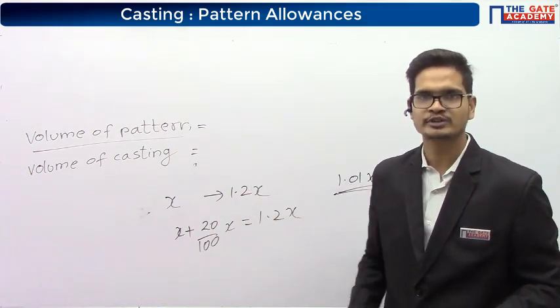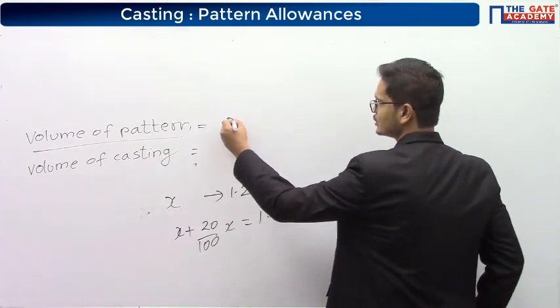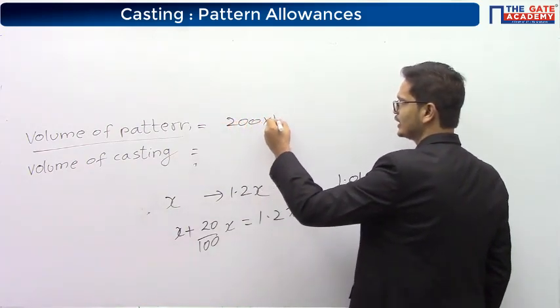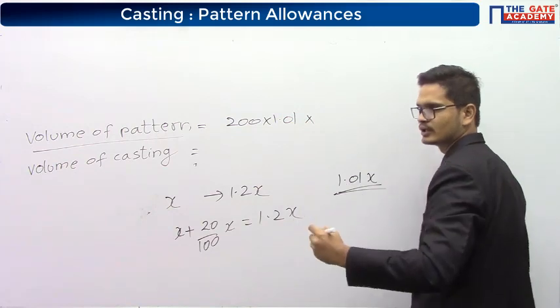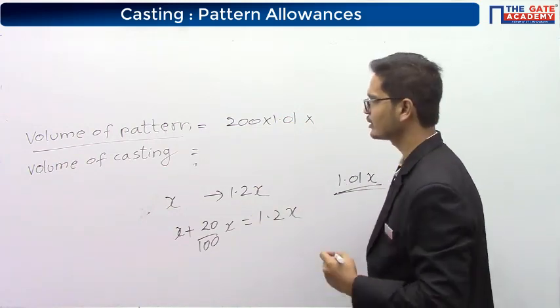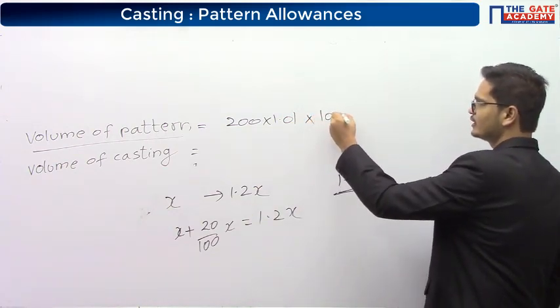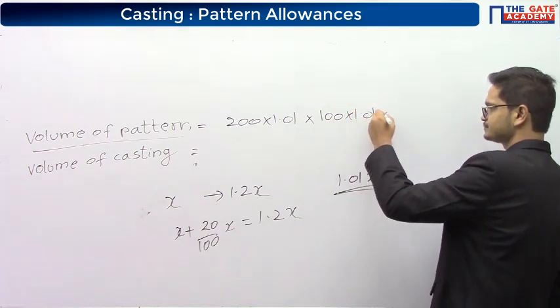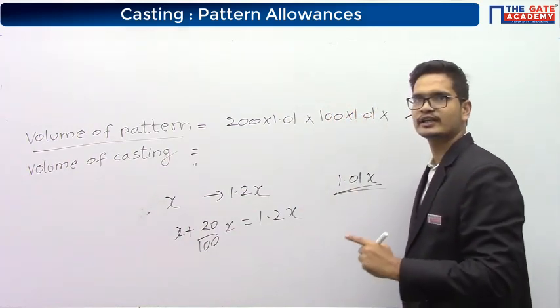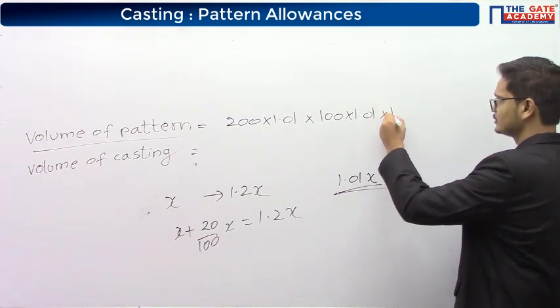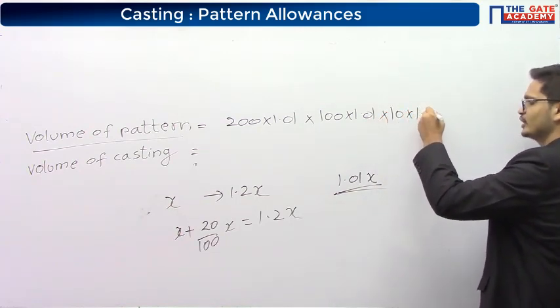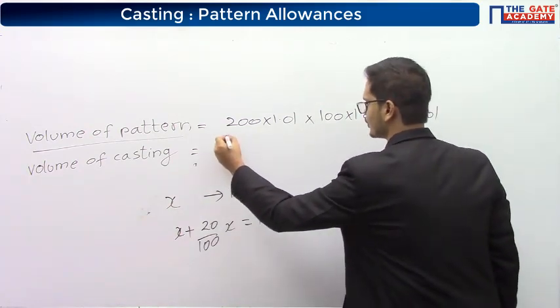So, the 200 mm side will increase by 1%. So, 200 into 1.01. The 100 mm side is increasing by 1%. So, 100 into 1.01. The 10 mm side is increasing by 1%. Into 10 into 1.01.